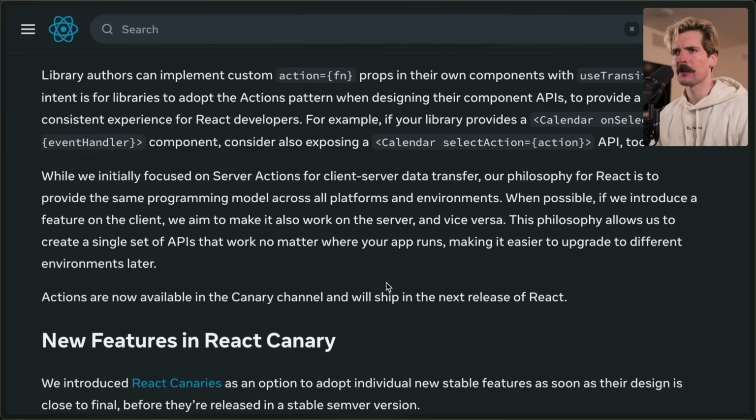While we initially focused on server actions for client-side data transfer, our philosophy for React is to provide the same programming model across all platforms and environments. When possible, if we introduce a feature on the client, we aim to make it also work on the server and vice versa. This philosophy allows us to create a single set of APIs that work no matter where your apps run, making it easier to upgrade to different environments later.